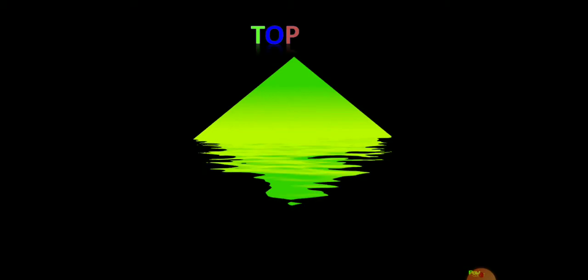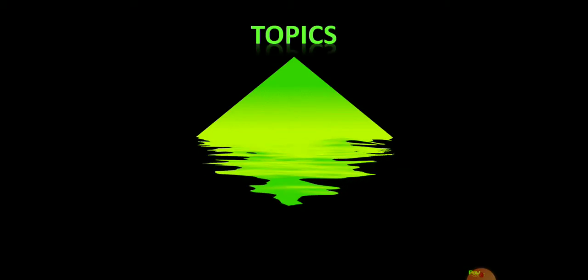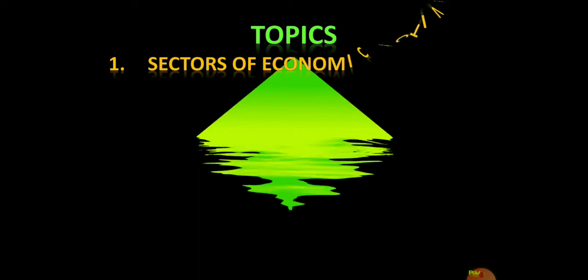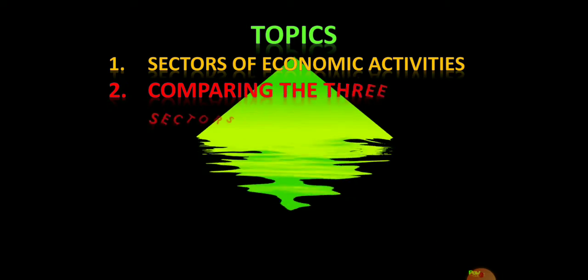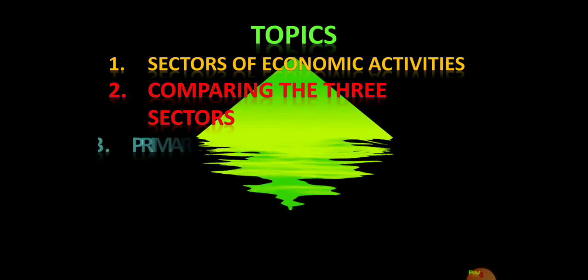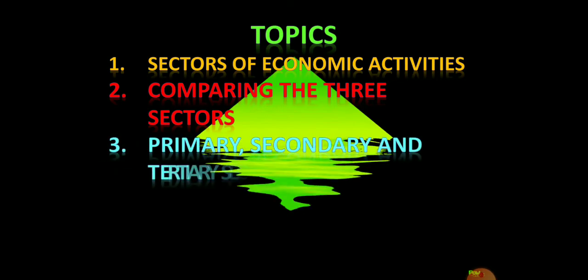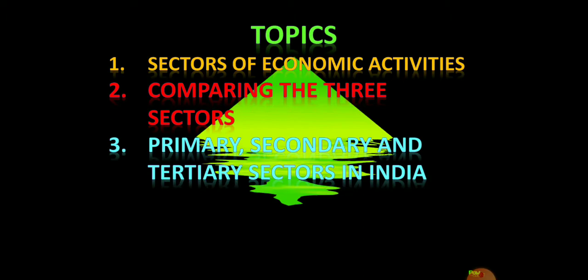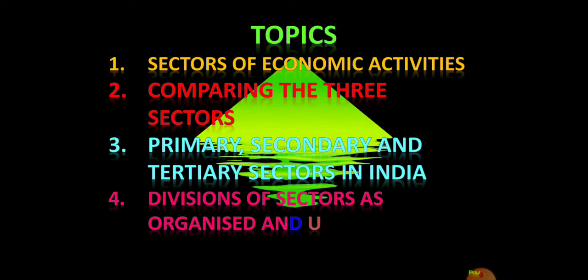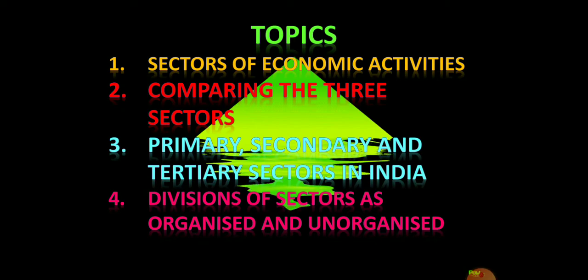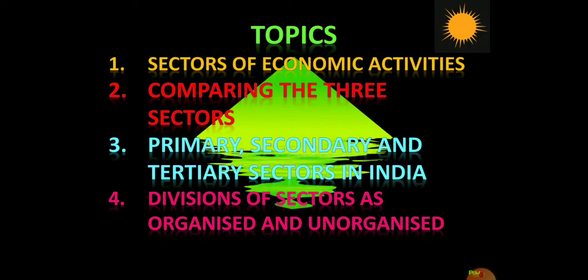Under this chapter we are going to learn the first topic is about the sectors of economic activities. The second topic is about comparing the three sectors. Third topic is about primary, secondary and tertiary sectors in India. And at last, divisions of sectors as organized and unorganized. These are the four different topics which you are going to learn in today's class.